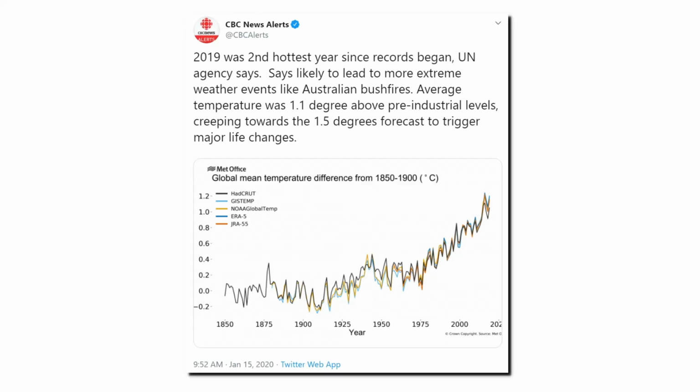Government temperature graphs are right at the core of global warming alarm. Graphs like this one are being widely circulated, showing close agreement between 5 different government agencies. And this close agreement is supposed to frighten you and make you believe that carbon dioxide causes things like the Australian bushfires. In a previous video, I compared these graphs with the behavior of glaciers. And in this video, I'm going to examine how well these government temperature graphs correlate with snow cover.